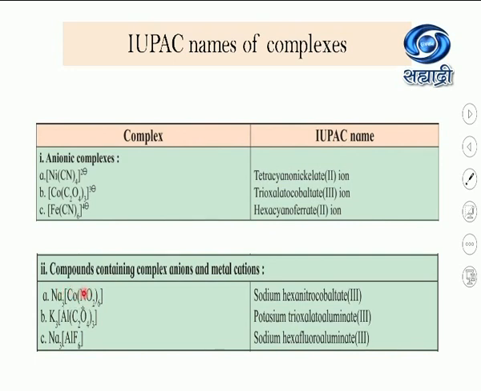This type of compound contains a complex anion, because this complex carries the negative charge, and a metal cation, because it carries the positive charge.